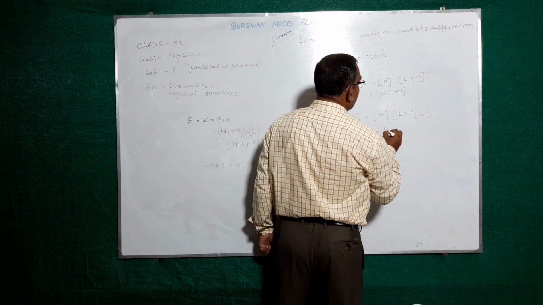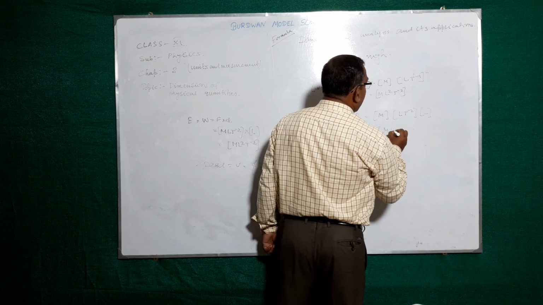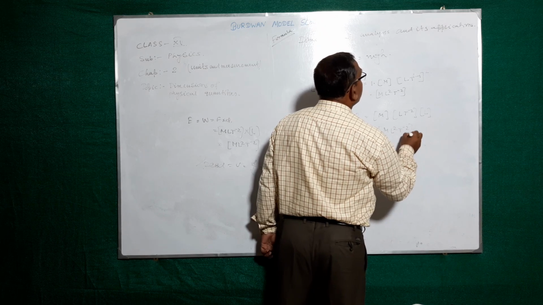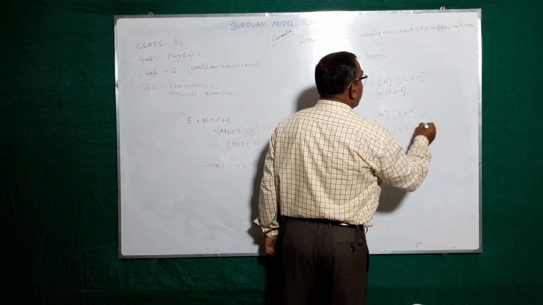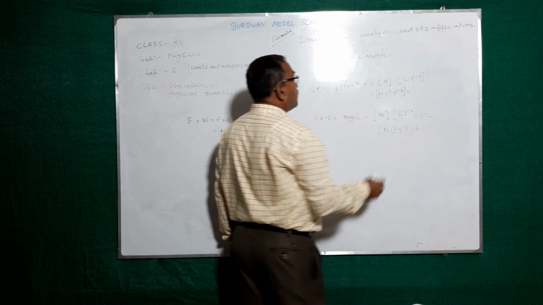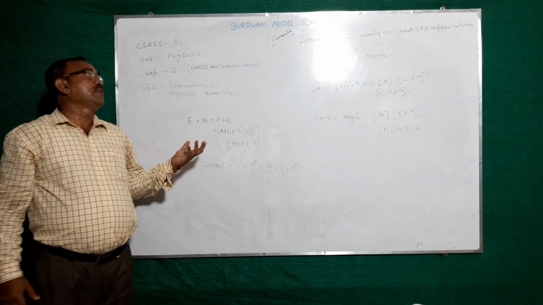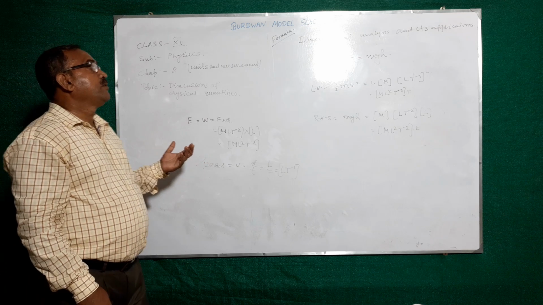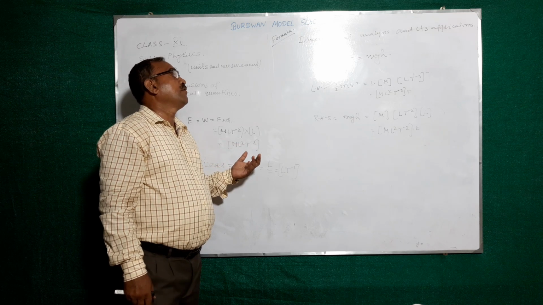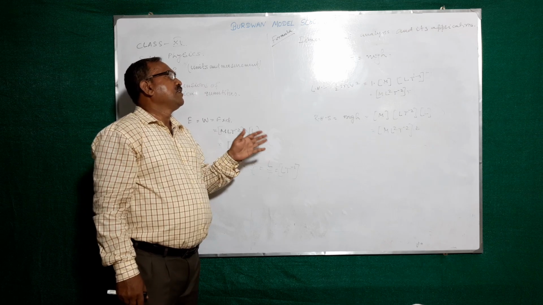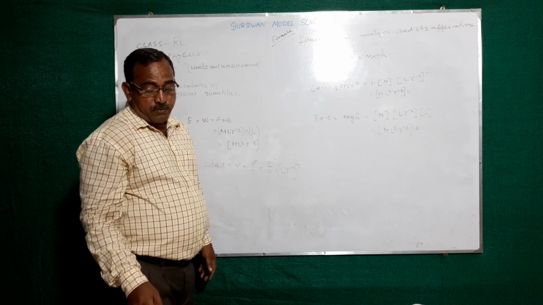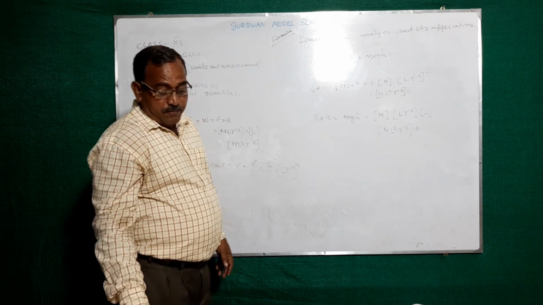So, you simplify it: M L square T to the power minus 2. You check it, this and that, both are same. So dimensionally we can prove different types of equations from our physics.